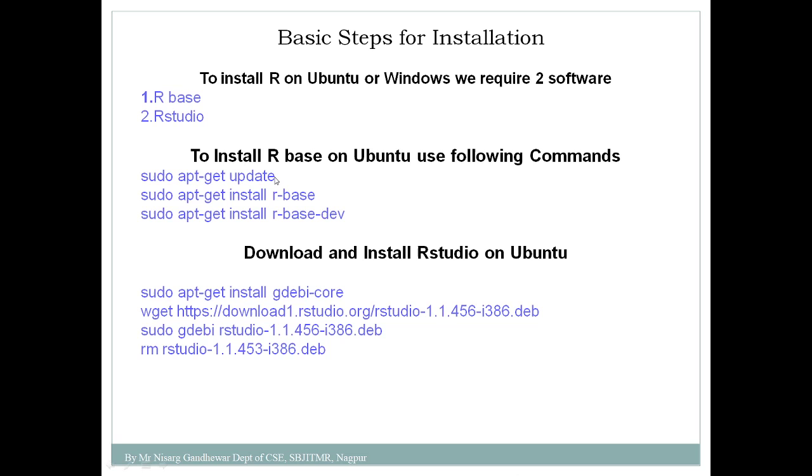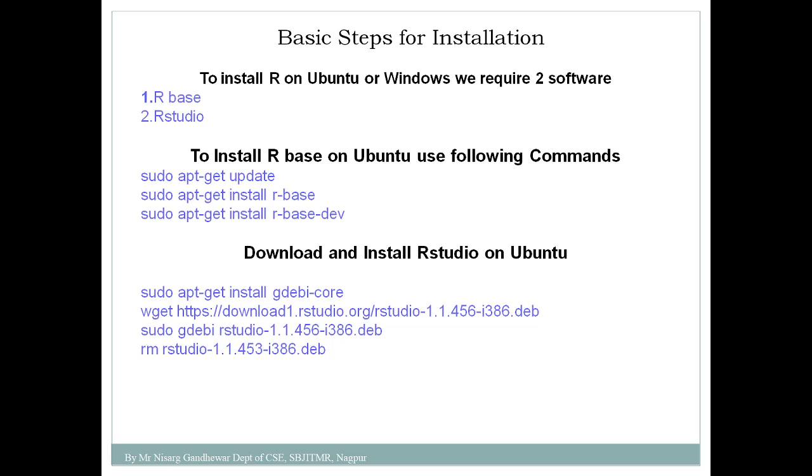But in case of Ubuntu, you require some commands. In order to install RBase on the Ubuntu platform, you may use this command: sudo apt-get update. First of all, you need to update your system, then sudo apt-get install r-base and r-base-dev. By following these three commands, you can easily install RBase in your Ubuntu environment. Then, if you want to install RStudio in Ubuntu, you need to follow this command: sudo apt-get install gdebi-core. Then you need to download the latest version that is available, and provide it over here. So these are the four commands which you can use to install the RStudio IDE, especially on the Ubuntu platform.